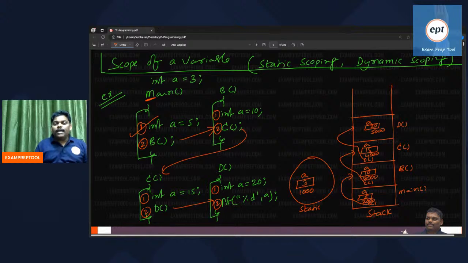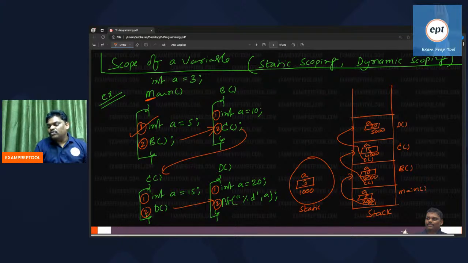As of now, in my hand, there are 5 A's available. If I say print A, what will print? Remember, in the stack, only the top of the stack is accessible.